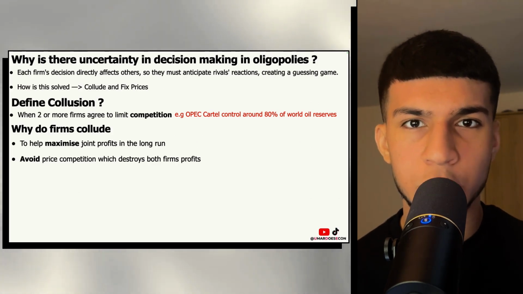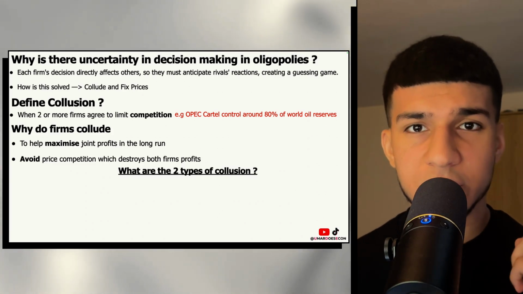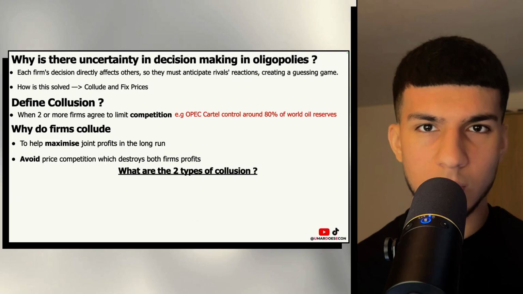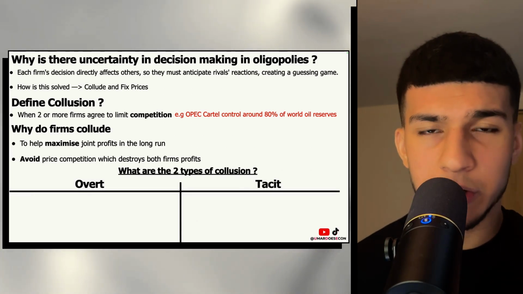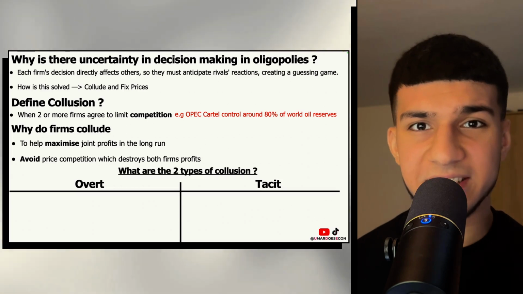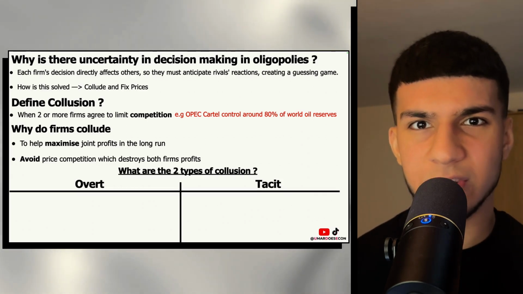When mentioning collusion, you can show your examiner your depth of knowledge by talking about the two different types of collusion, which of course would be overt and tacit. The way I used to remember this is to think about overt as a negative type of collusion and tacit as the so-called positive type of collusion.